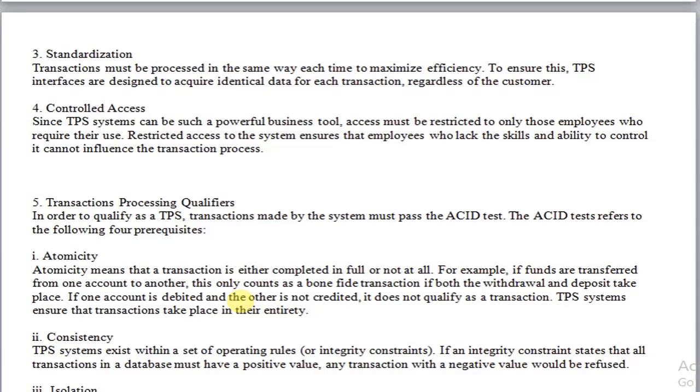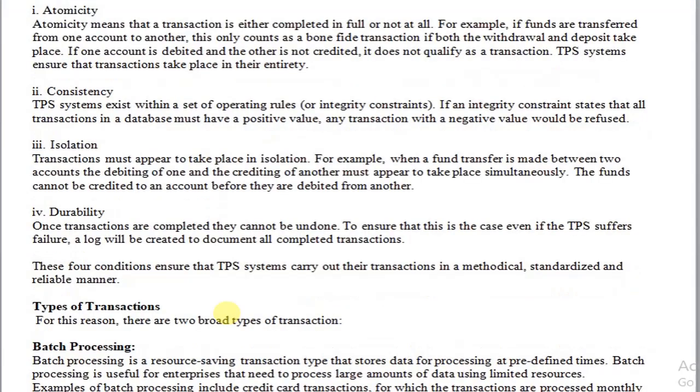Okay, so if you look at the scenario, what we can observe is that there are a number of operations associated with the transaction. A transaction can be said to be complete only if all the operations are successfully executed. If one or two operations are not executed, then in such a case the transaction can be addressed as a failed transaction. The next qualifier is consistency.